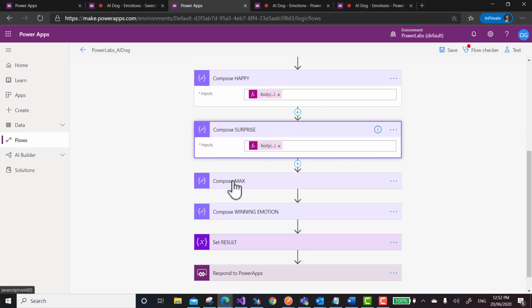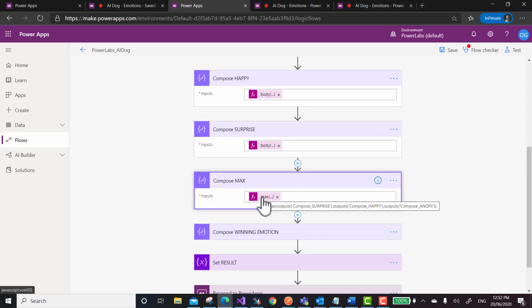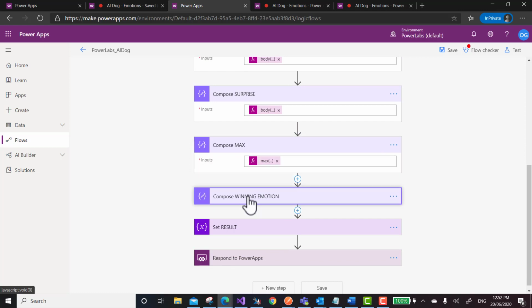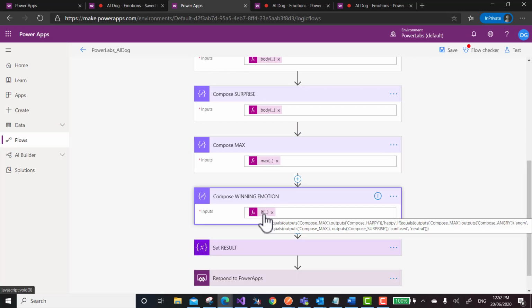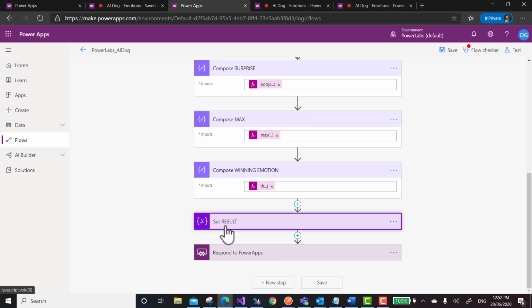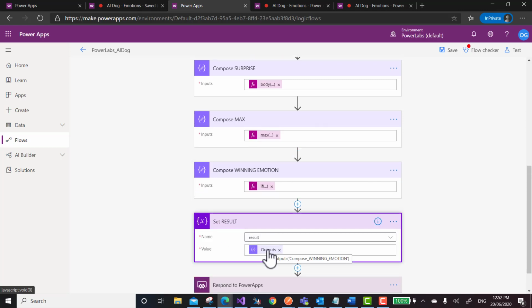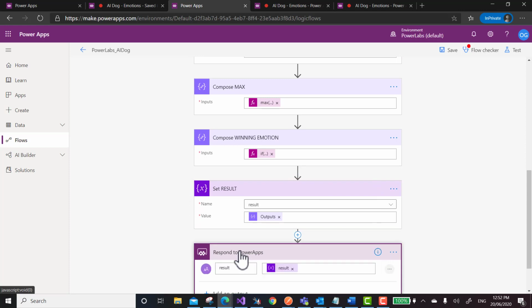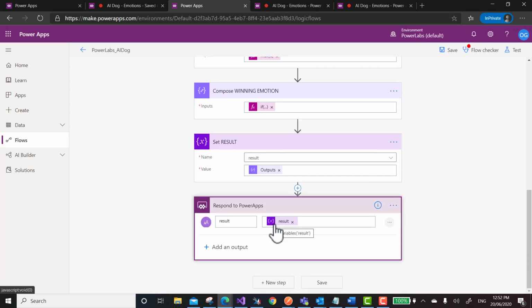And we'll figure out what's the maximum, what's the strongest emotion, and compose the winning emotion by just comparing them. Then we set the result into a variable and pass it back to our PowerLabs app. This is how it looks.